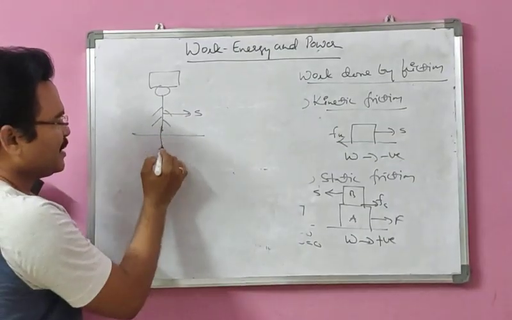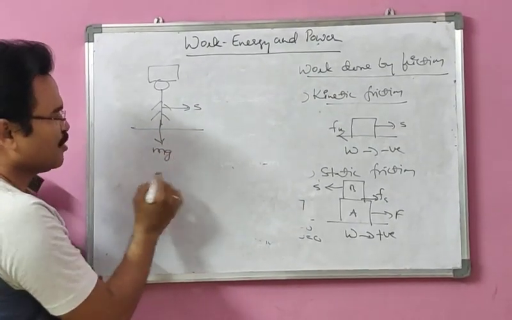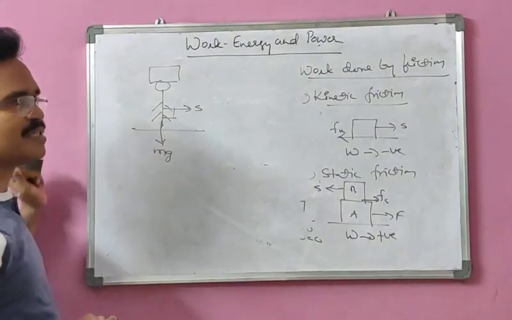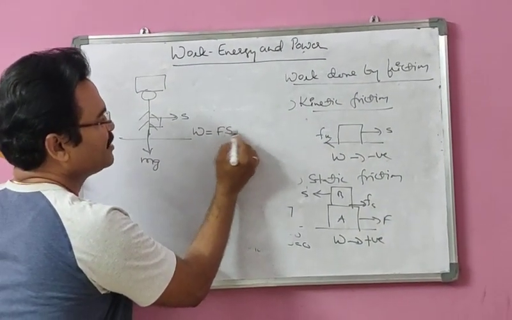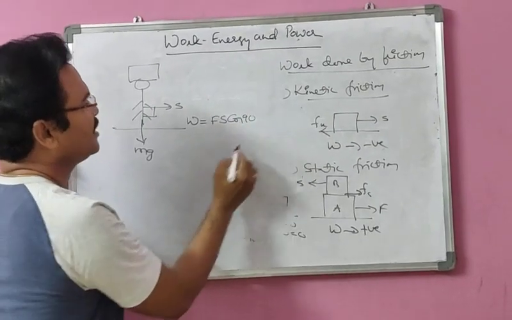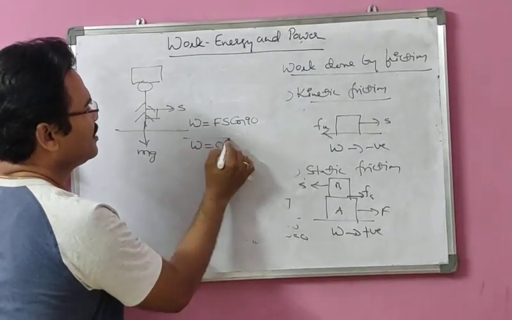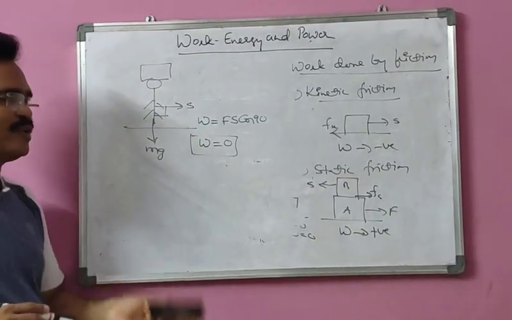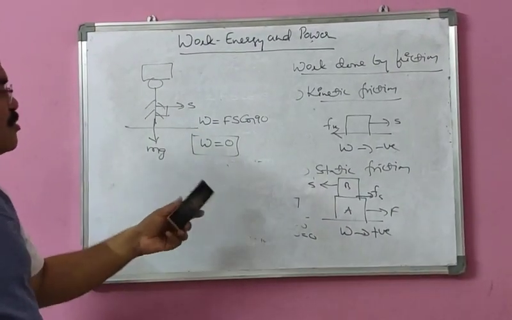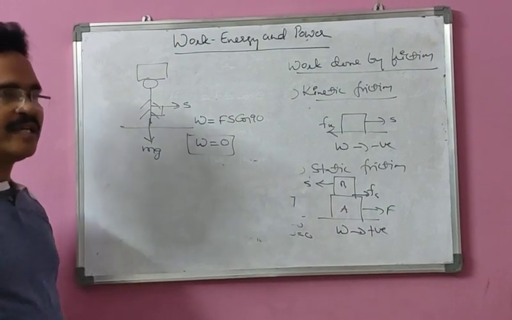This is the displacement, and the weight of that load acts in the downward direction. The angle between them is 90 degrees. So according to the definition, work done equals Fs cos 90. Cos 90 is 0, so work done is 0 here. That means work done can be positive or negative depending on theta, and also 0 when theta equals 90 degrees.